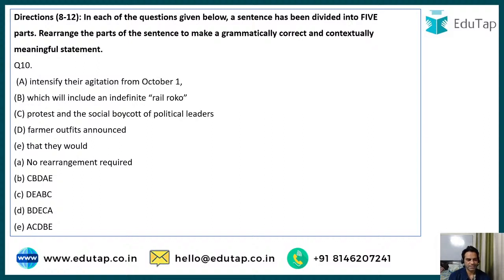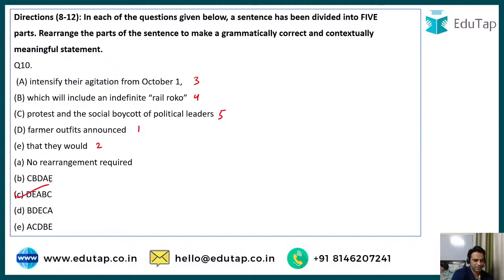So see, it was very easy. The farmer outfits announced that they would intensify their agitation from October 1. I think then it should be, if first is D, then I think I have found my answer. D, E, A, B, C, which will include an indefinite rail roko, protest and social boycott of political leaders. Right. So that is the correct option, and the correct answer is option number C.